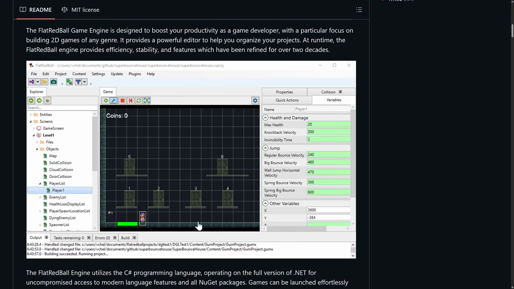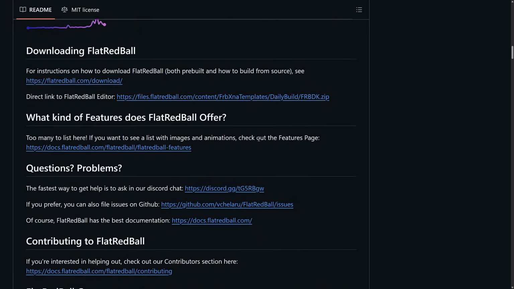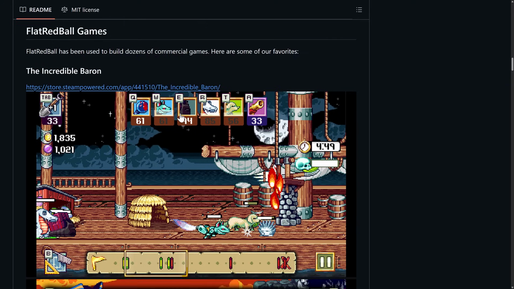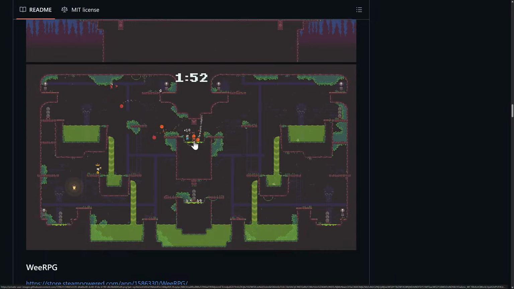There are editors available for it. It utilizes C# as the programming language. It's got integration with .NET and NuGet for package management. It is a very interesting project. It's been used to create some successful shipped games. You can see some of the examples down here.